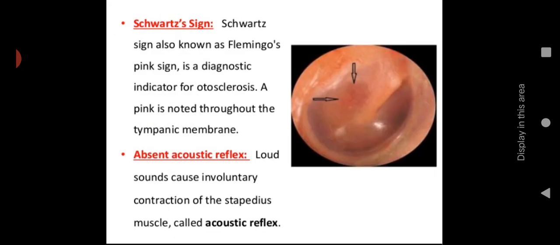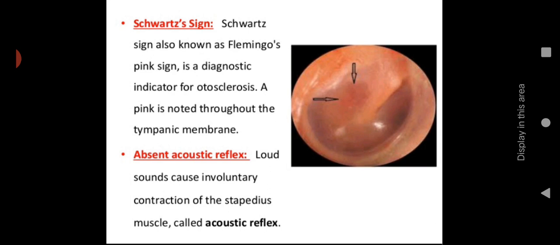Along with this, there is the Schwartze sign. Schwartze sign, also known as the flamingo pink sign, is a diagnostic indicator for otosclerosis. A pink flush is seen through the tympanic membrane. When you are examining the tympanic membrane with the help of an otoscope, you can see a pink color on the tympanic membrane. That is a sign of otosclerosis, which we call the Schwartze sign.